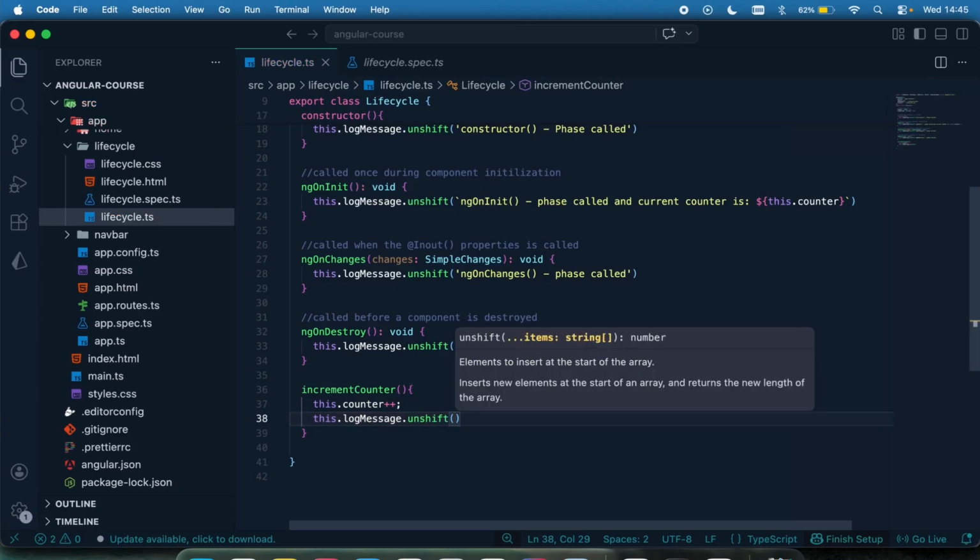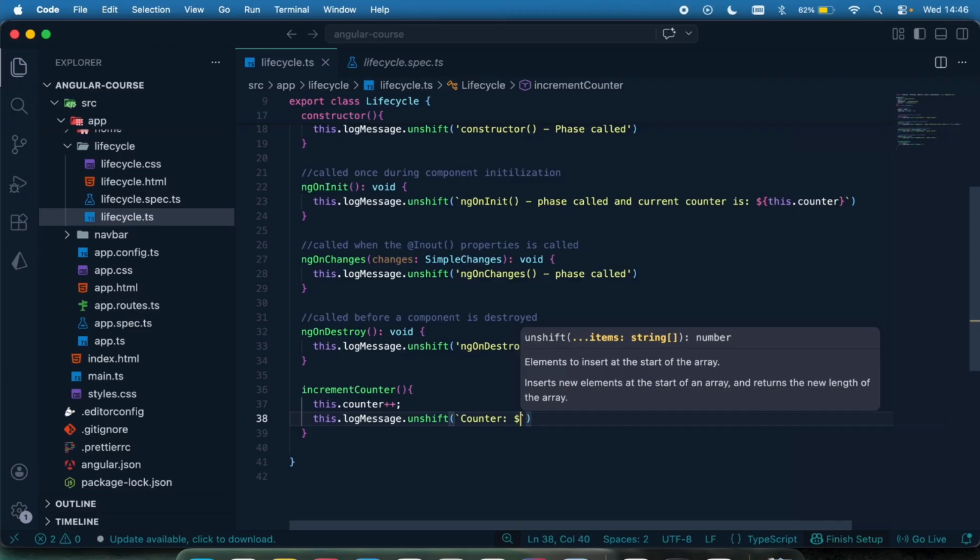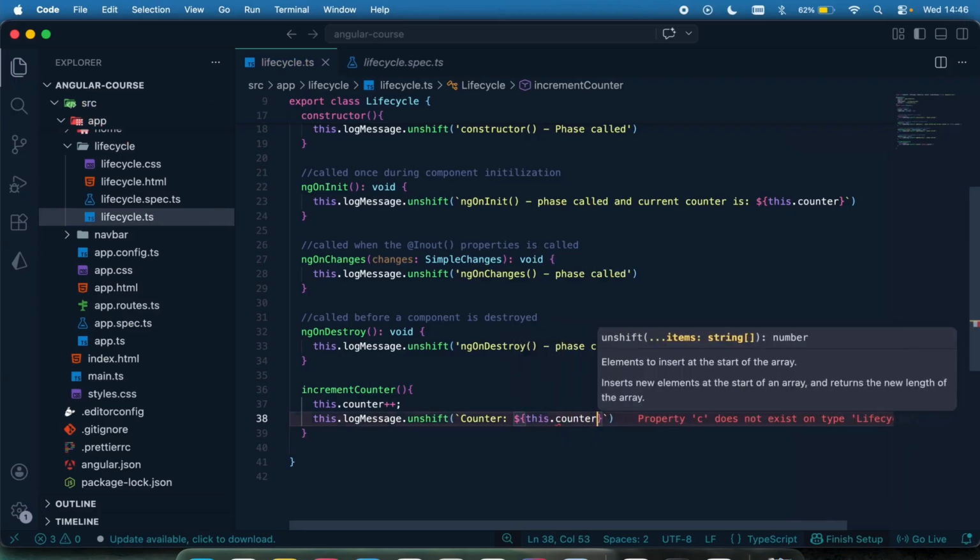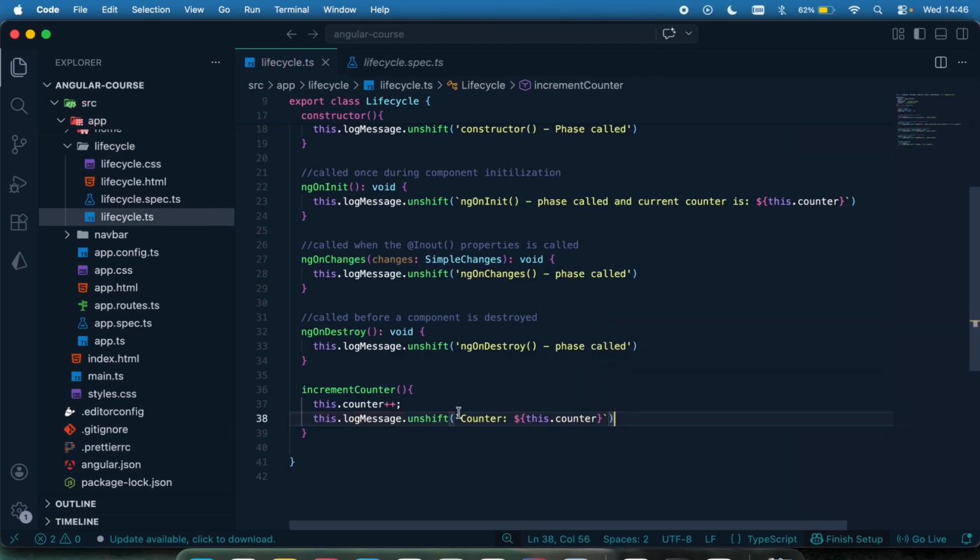I'm just going to say counter. Let me use a backtick so I can say counter. Let me just do something like this: this.counter. I'm just going to print the current counter. Let me just say current counter is something like that.